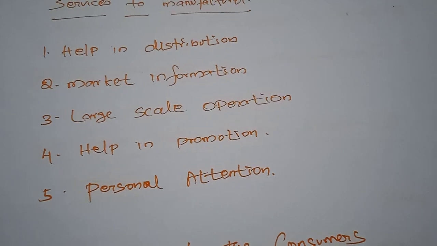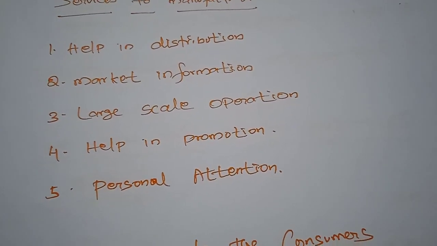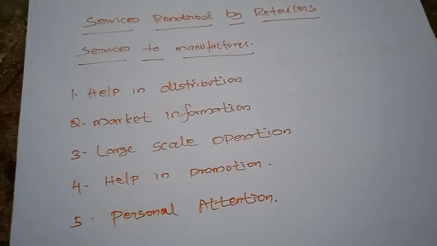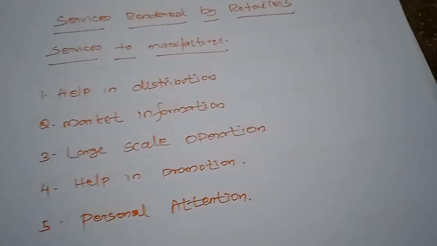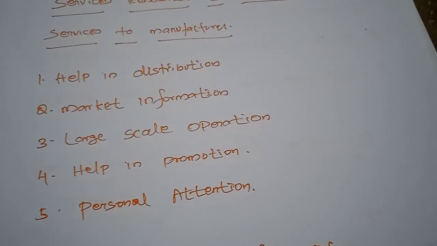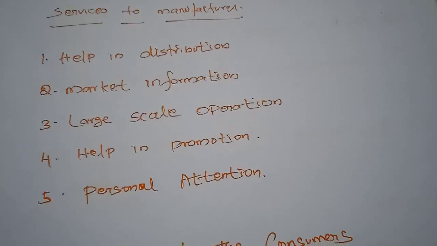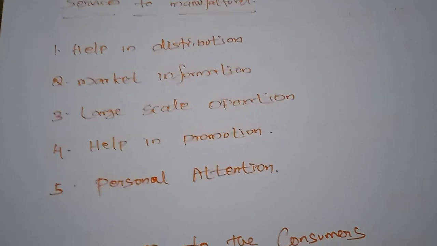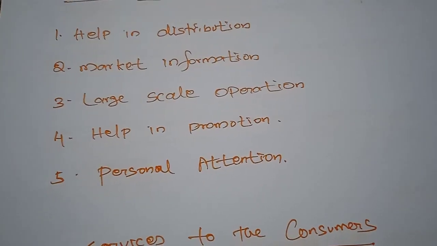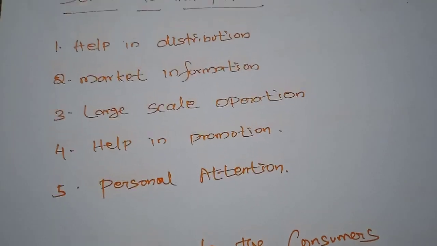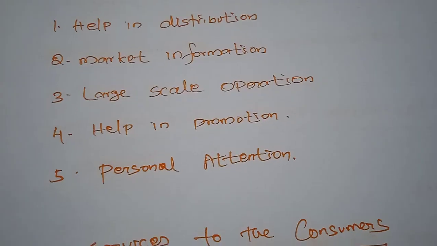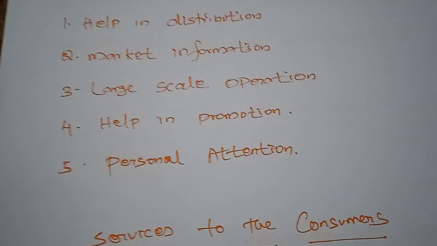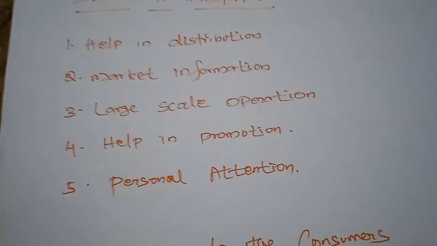Many consumers often want to consume different types of commodities, and whenever a new type of commodity arrives in the market, some consumers want to consume it. All this information is understood and gathered by the retailer only, and it is provided to the wholesaler and the manufacturer also. The manufacturer and the wholesaler can then change production on the basis of the taste and preference of the consumers.